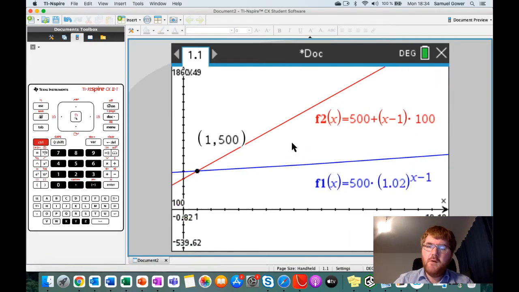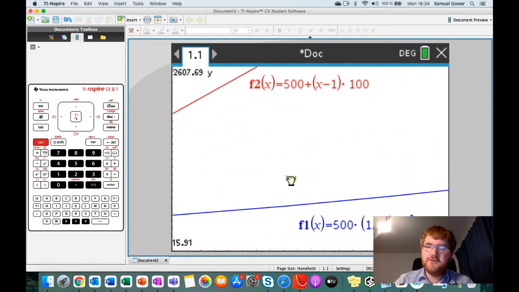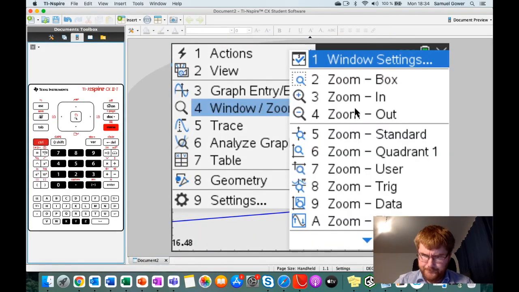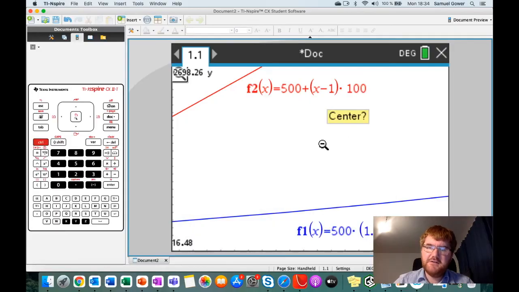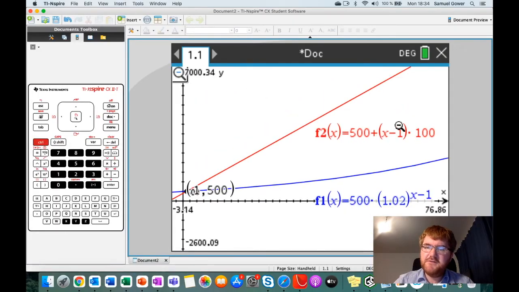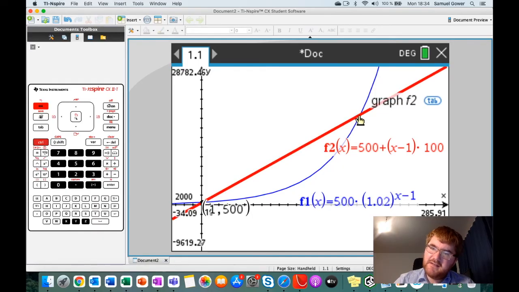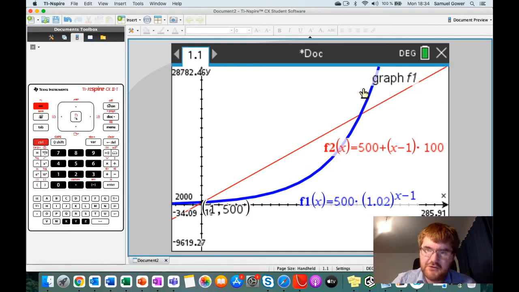Well, if we drag along this function, we can actually see it's going to. Then we might need the help here of zoom out. We're looking for the next time that the two functions cross. And you'll notice if you zoom out far enough, there is a situation where they cross again up here. So this is what we're looking for. This red line here is Charlie, running faster than Daniela, and then as soon as we get to this point, this is when Daniela runs faster than Charlie. So we need to find this intersection point here.